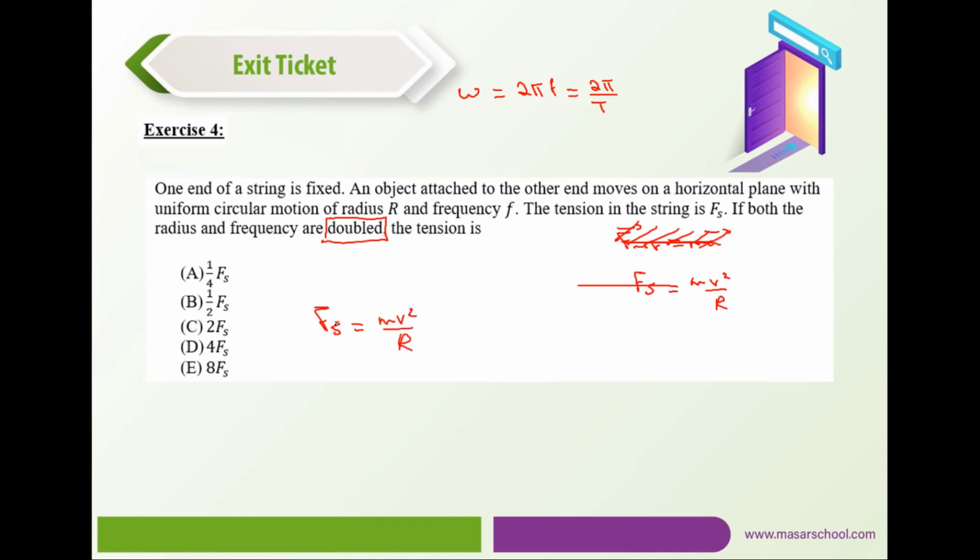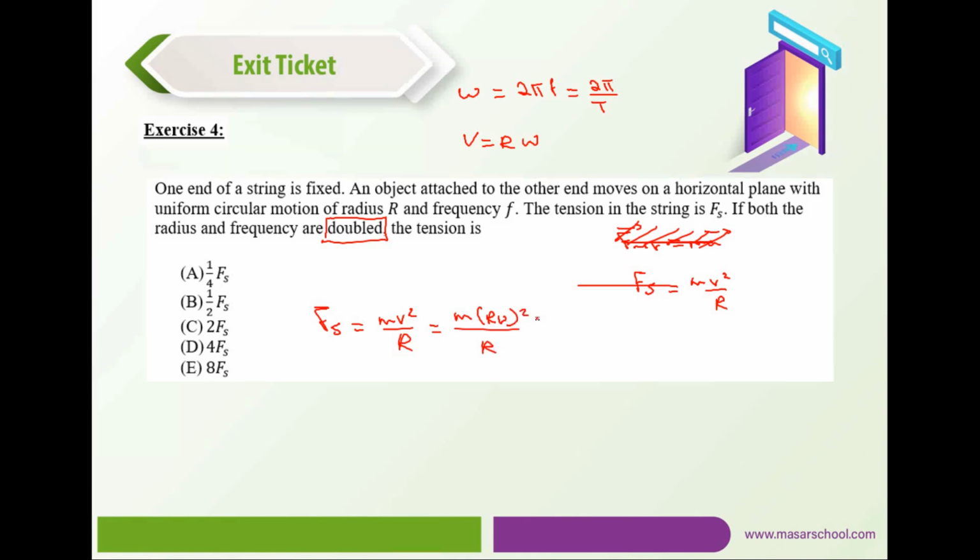We're interested in checking how Fs changes when we double the frequency and the radius. Now the mass is constant, it won't change. We have r explicitly, but the problem is with v, because v is a variable as well. Let me switch v to be r omega, then that would be m r omega to the power of 2 divided by r.